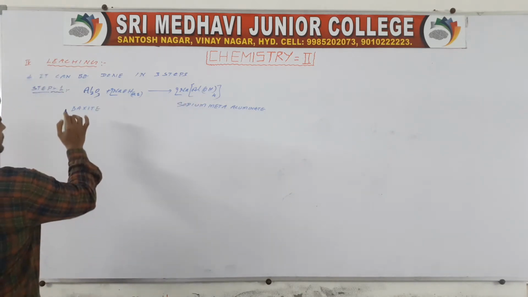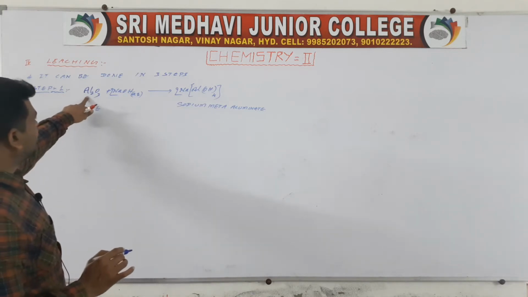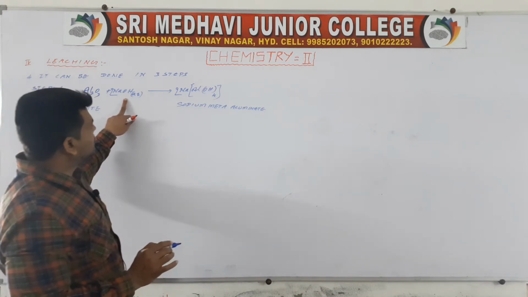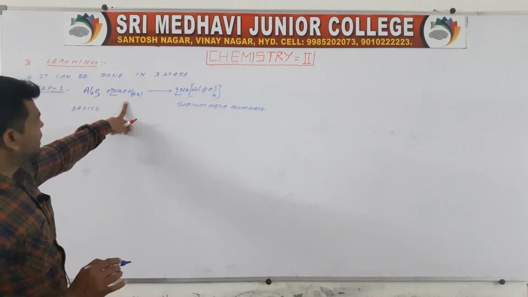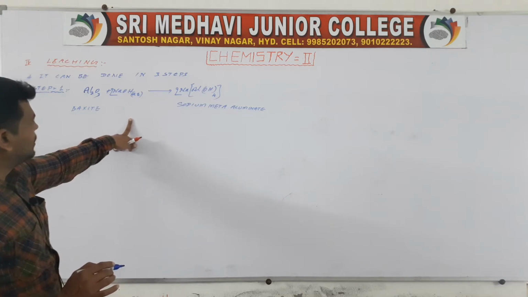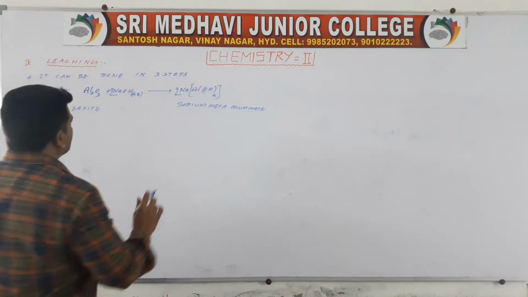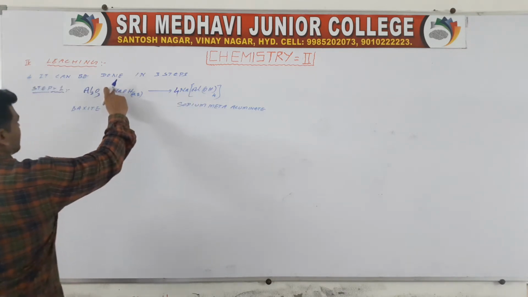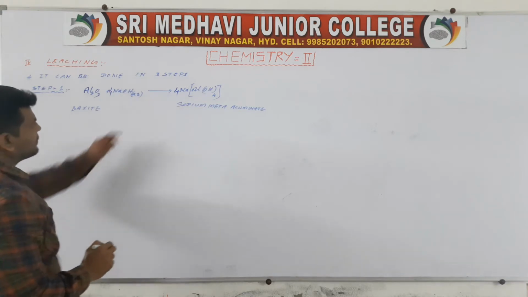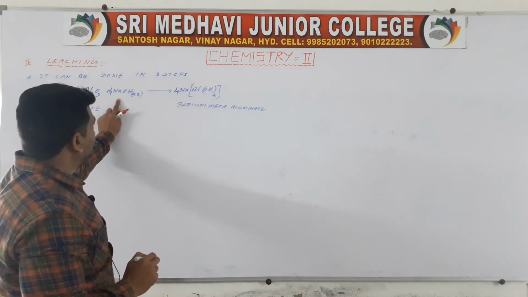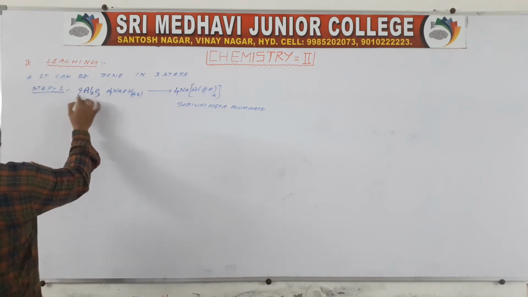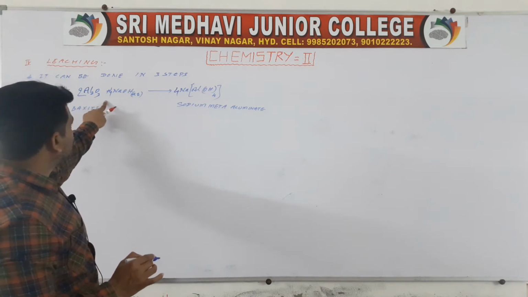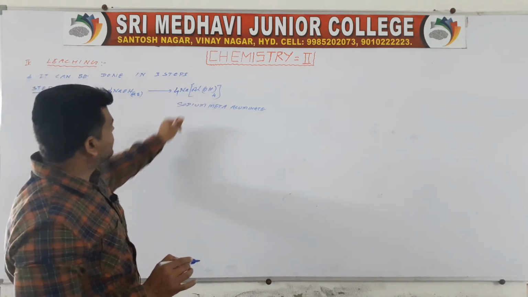So if you take Al2, 2Al, 3 plus 1, 2, 5. Next NaAl(OH)4 is formed. If you take 4, then 4Na, then 4Al, 4 3s are 12... 6 plus 4, 10, then 4 4s are 16.